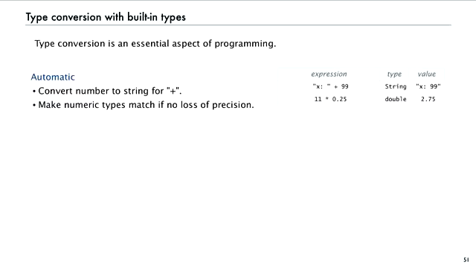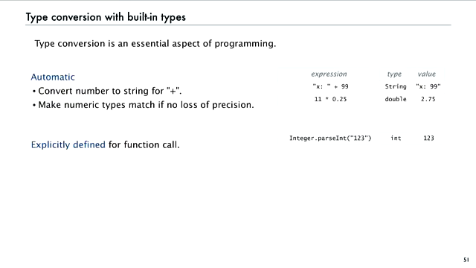So 11 times 0.25, it'll convert the 11 to a float, and that'll be the right type, and it can perform the operation. Sometimes we need to explicitly define a type conversion, like with a function call.